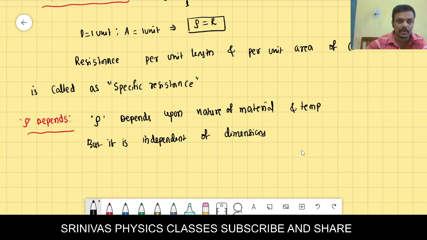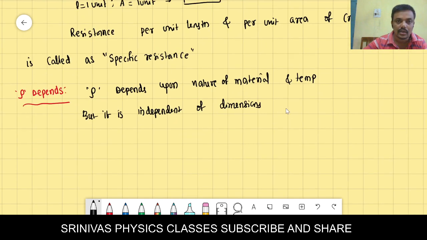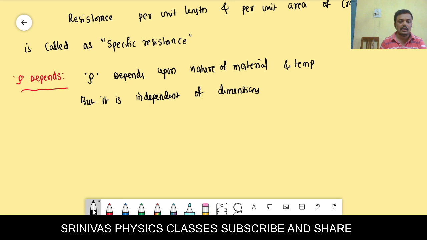Let's go for the unit of the resistivity. How to write the SI unit of the resistivity?